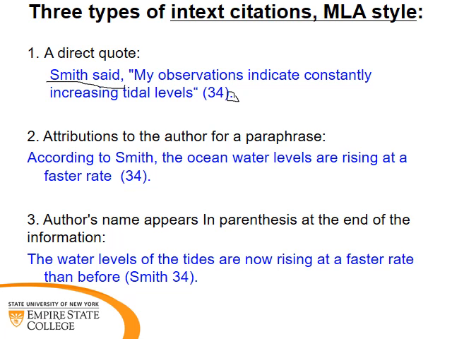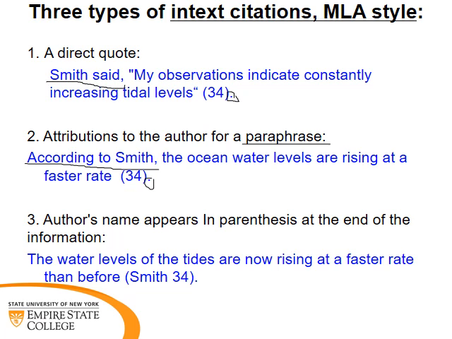The second type of in-text citation is when you attribute to the author for a paraphrase of their ideas. So here we have an initial phrase, according to Smith, comma, and then the paraphrase of the author's ideas, which is the ocean water levels are rising at a faster rate, and the page number included, as well as the period at the end again.